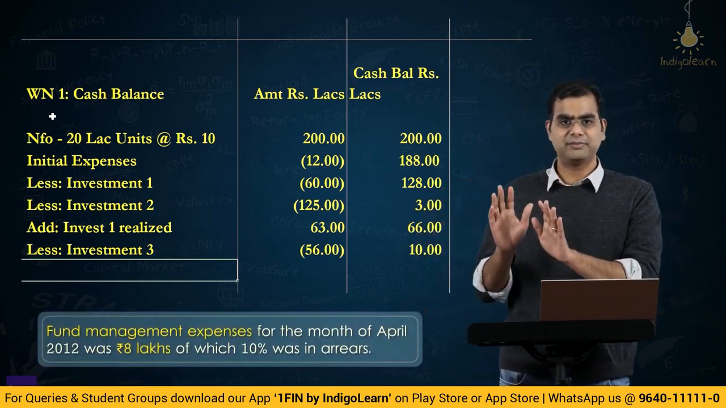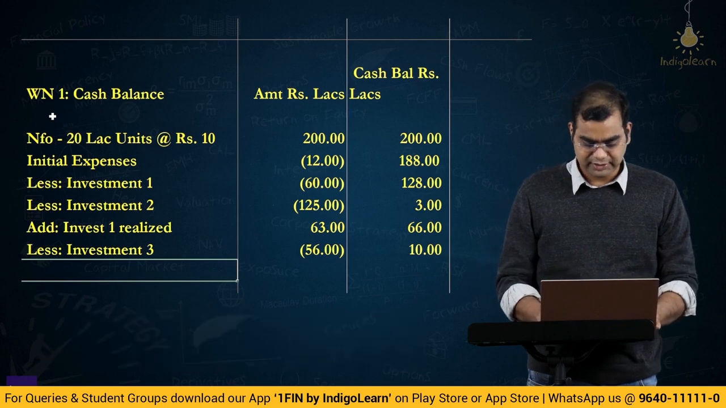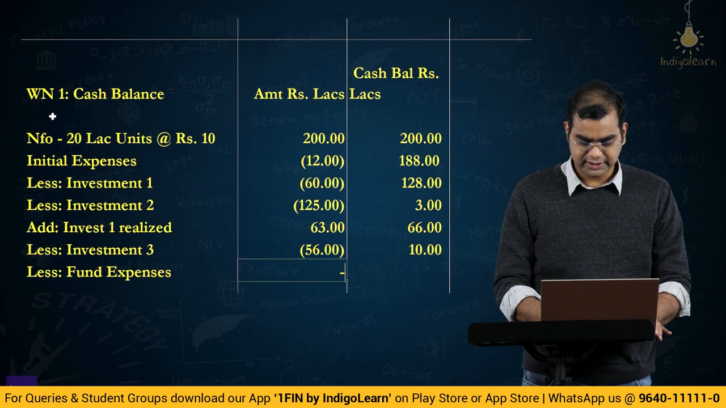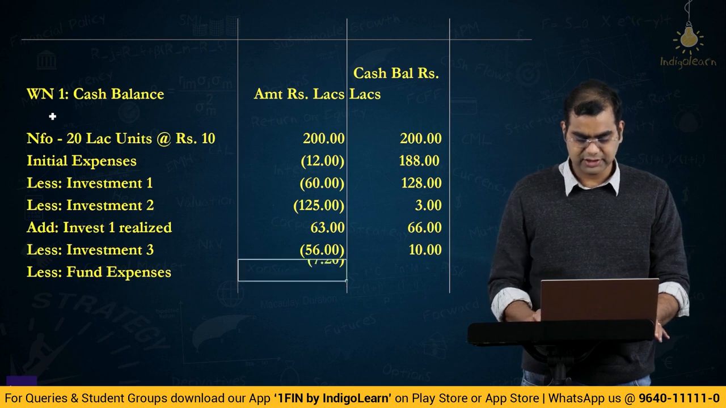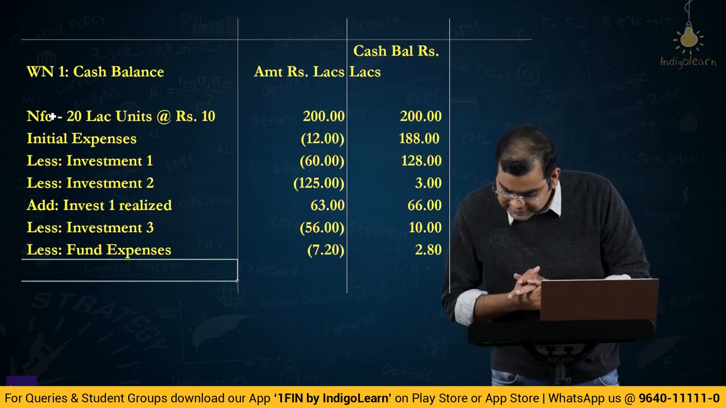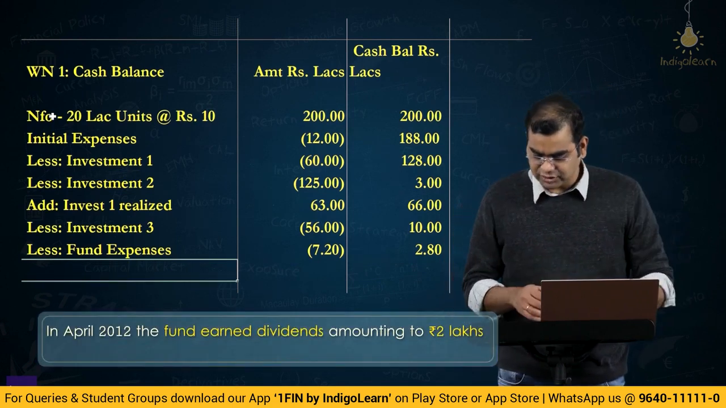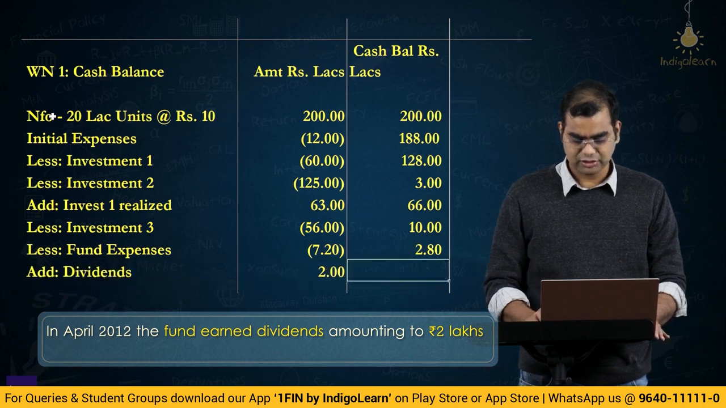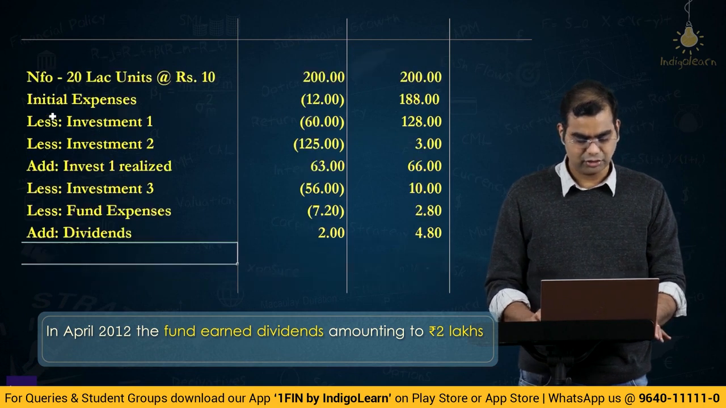So basically 8 lakhs minus 10% is 7 lakhs 20,000. Less fund expenses: 8 into 90% is 7.2 lakhs. So your closing cash balance is 2.8 lakhs. What is the next expenditure? It earned dividends of 2 lakhs. Add dividends 2 lakhs. So your closing cash balance is 4.8.